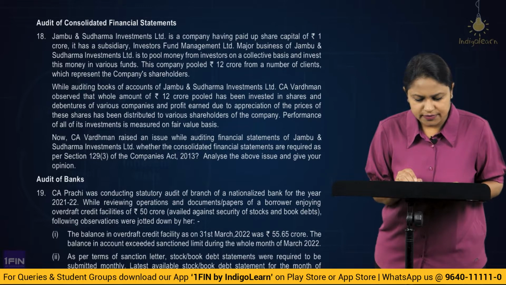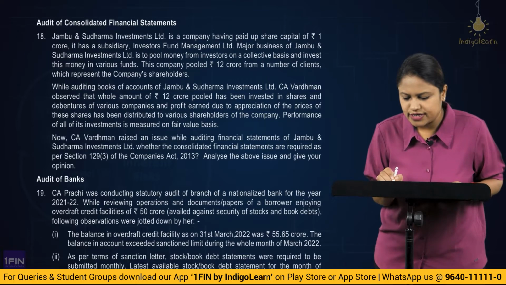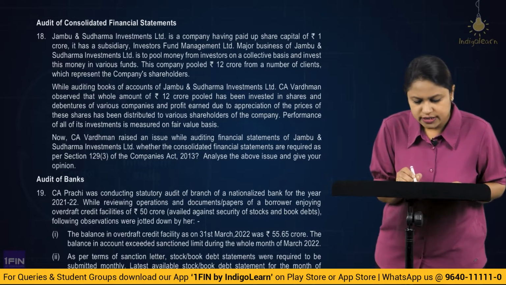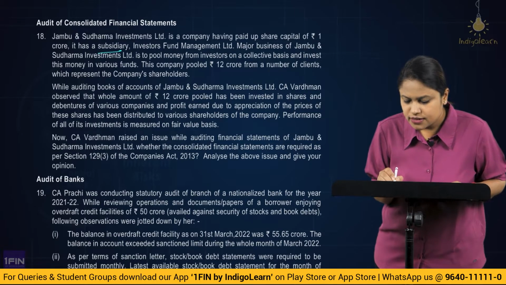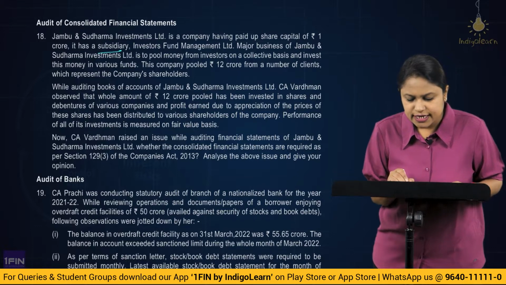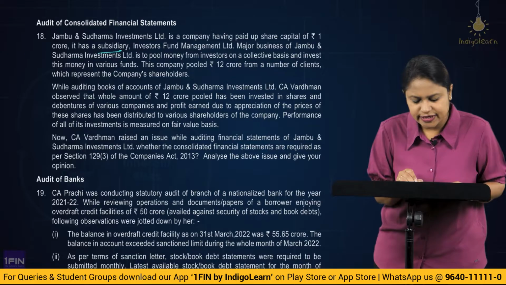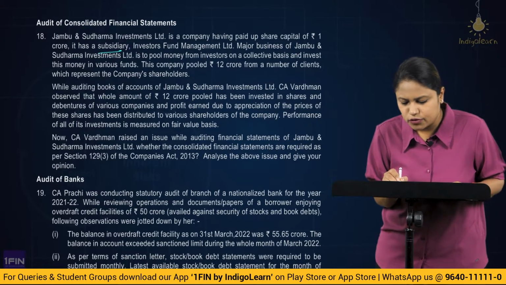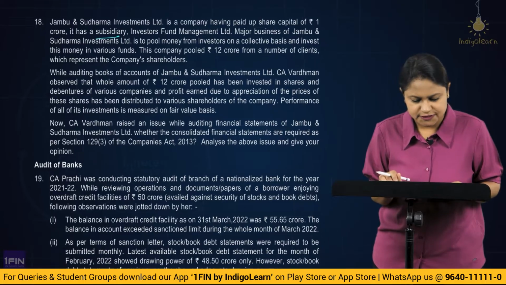Jambu and Sudharma Investment Limited is a company having a paid up capital of 1 crore. It has a subsidiary, Investors Fund Management Limited. The major business of Jambu and Sudharma Investment Limited is to pool money from the investors on a collective basis and to invest the money in various funds. The company pooled 12 crores from a number of clients, who represent the company's shareholders.